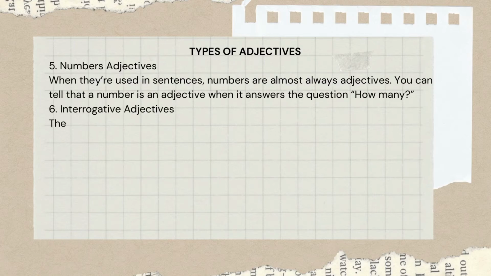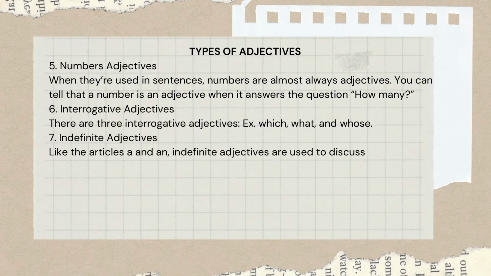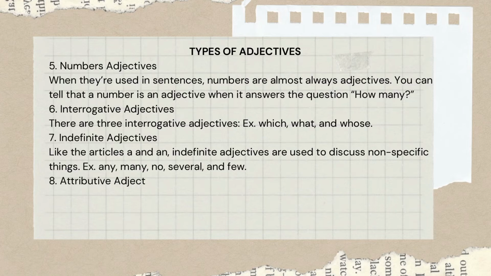Interrogative adjectives. We have 3 interrogative adjectives: which, what, and whose. Indefinite adjectives. Like the articles a and an, indefinite adjectives are used to discuss non-specific things, such as any, many, no, several, and few.